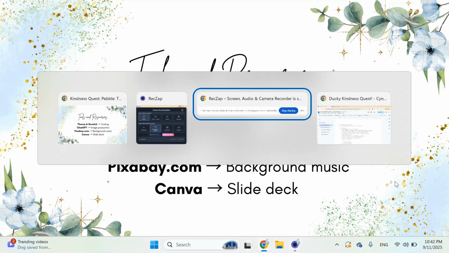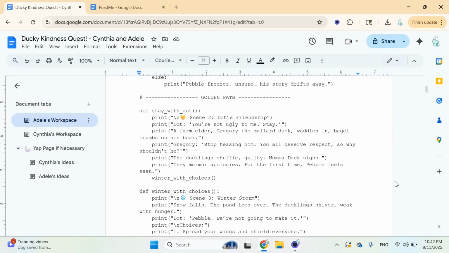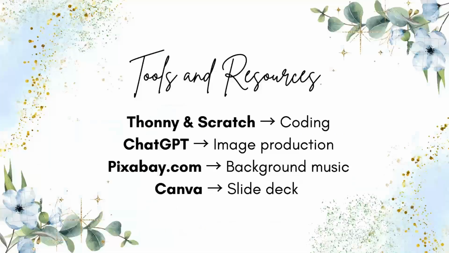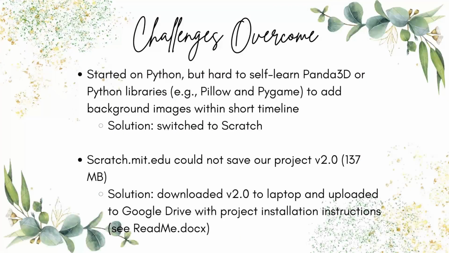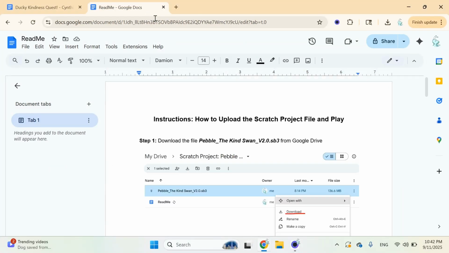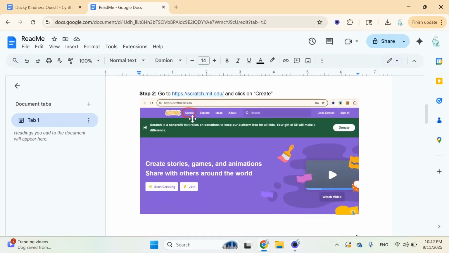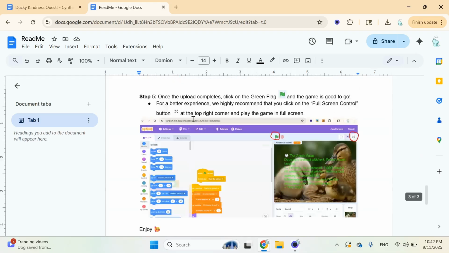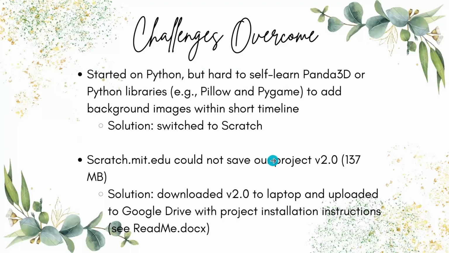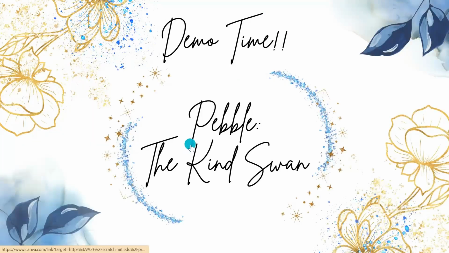We actually started by coding the game in Python, as you can see on the screen. That version worked well, but the biggest challenge was that we did not have sufficient time to self-learn Panda 3D or Python libraries such as Pillow and Pygame to add background images. So, we switched to Scratch to make our project more interactive within a short timeline. Another challenge was that Scratch couldn't really save large projects. So we downloaded the project and uploaded it to Google Drive with uploading instructions documented in the README text file to facilitate the review. Now, let's go to the Scratch project.